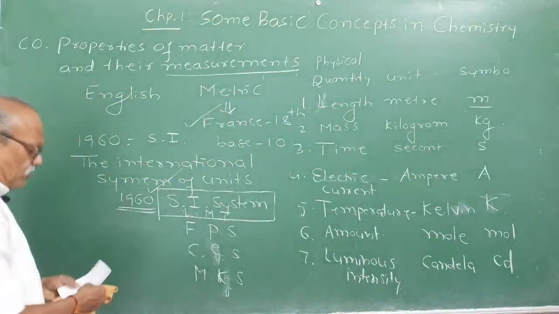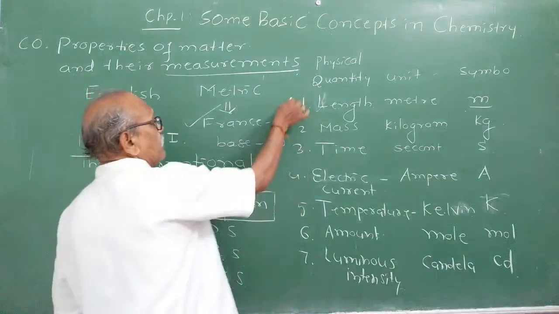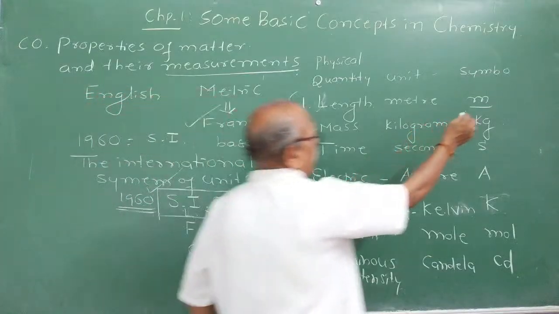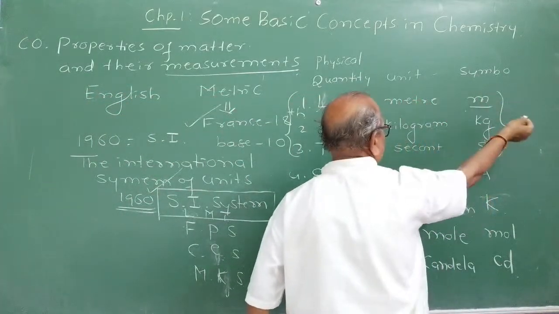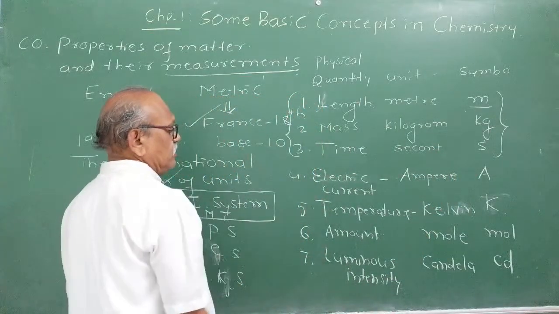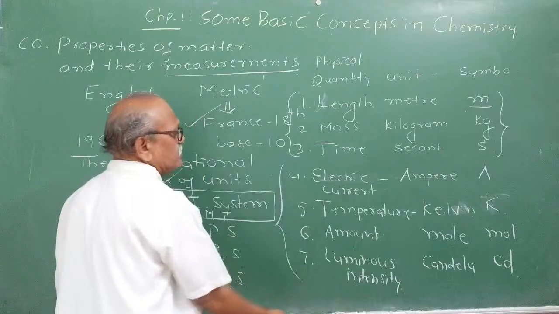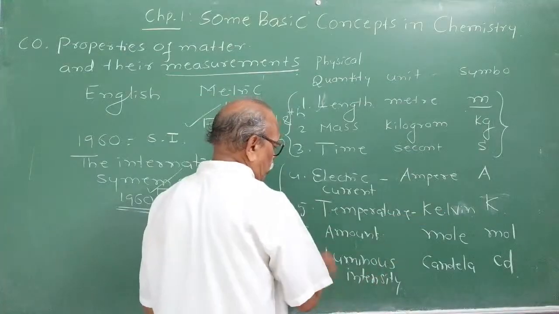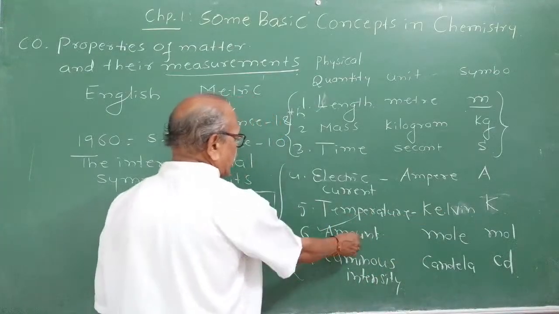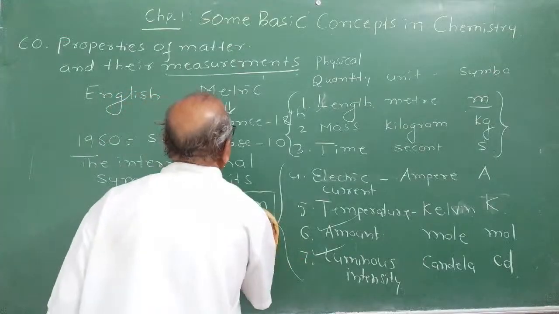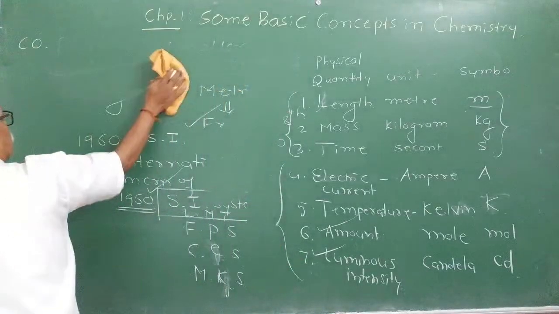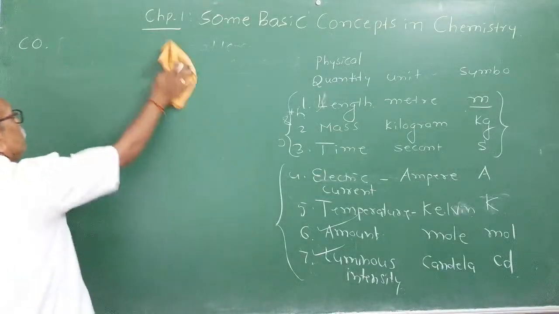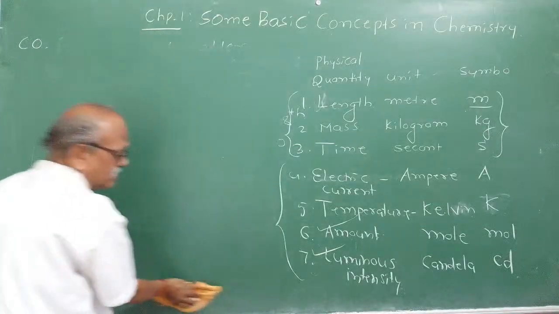These are the 7 fundamental units, right? You basically use 3 fundamental units and their conversions in day-to-day calculations: mass, time, length. In physics and chemistry we use electric current, ampere, temperature in Kelvin, amount of substance, mole. In chemistry calculations we use mole, in physics calculations we use candela. Later, while you study the chapters, you will understand it. Now, today's class focus is on these units and their multiple and submultiple units.